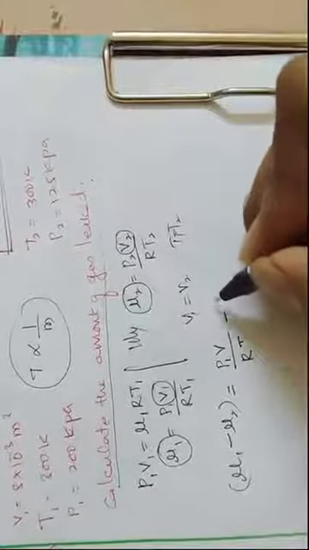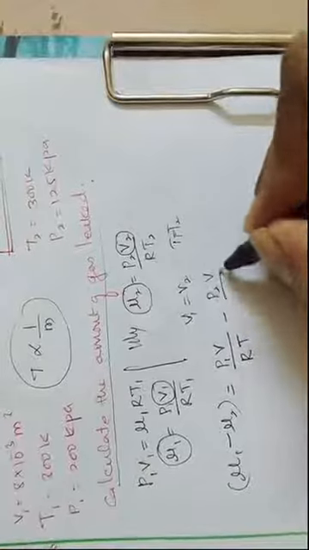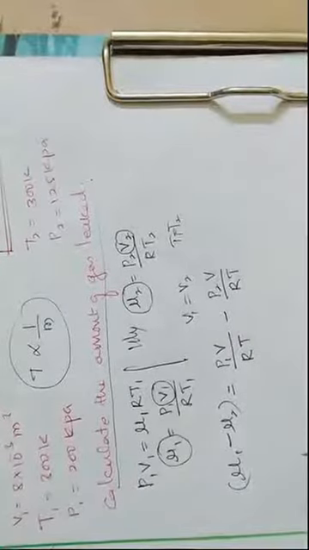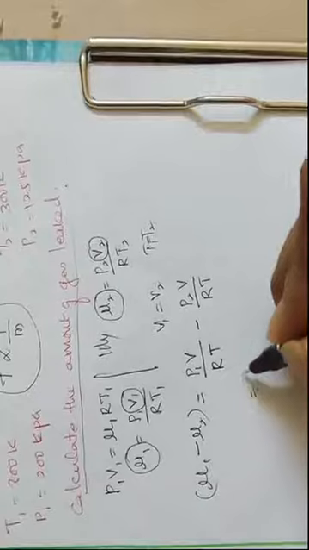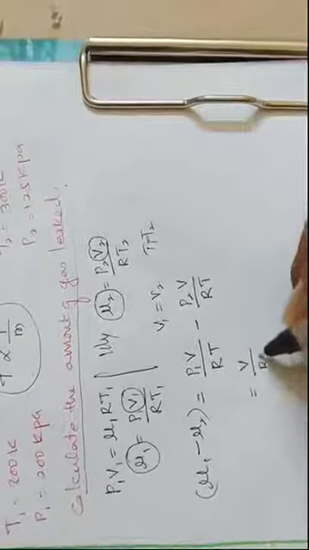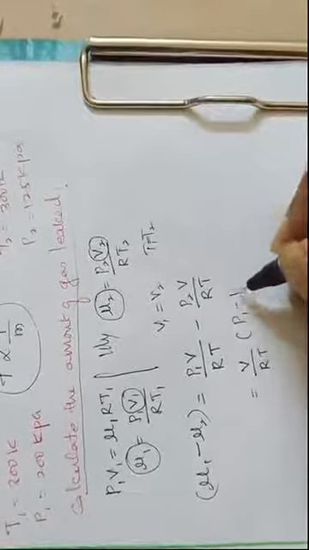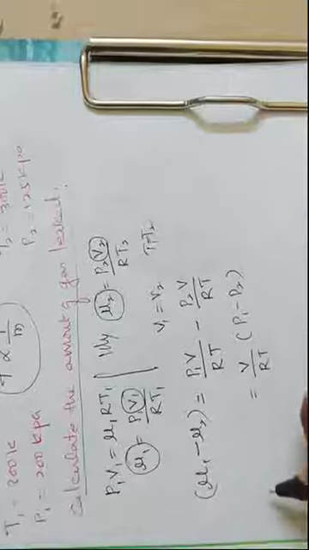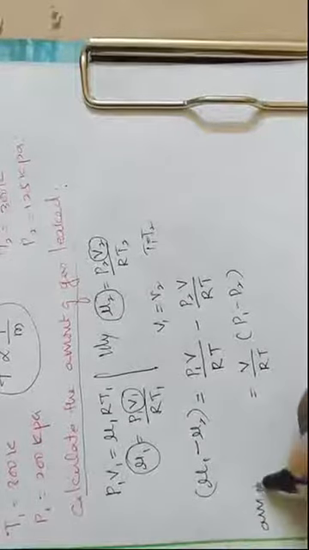Then we can write here also P2 V divided by RT. So now the constants we can take out, V divided by RT. So P1 minus P2, that is the amount of gas leaked,